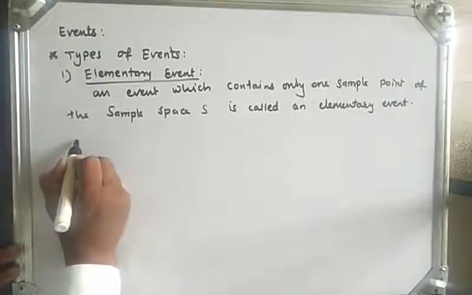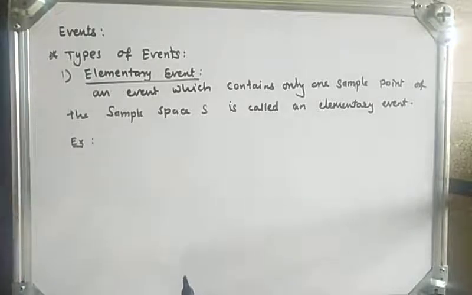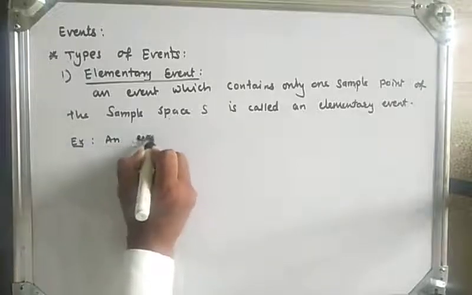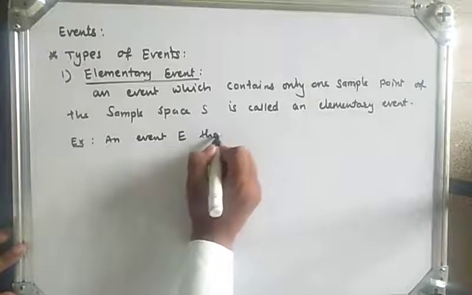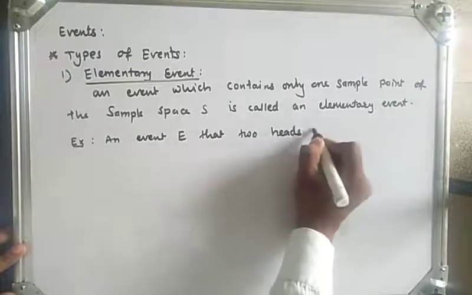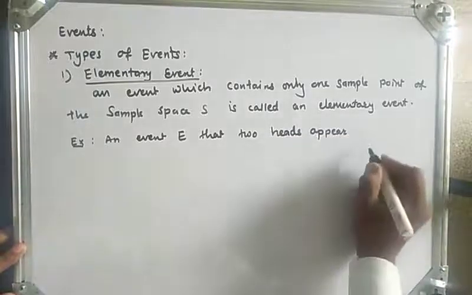Now for example, I will take an event E that two heads appear when a pair of fair coins is tossed.